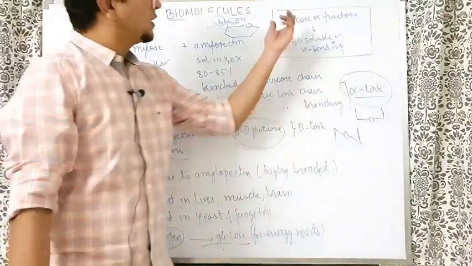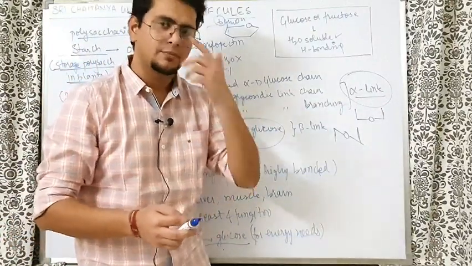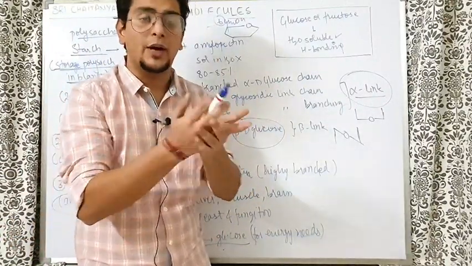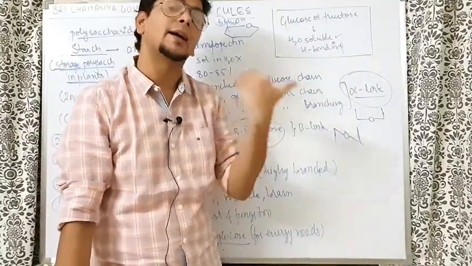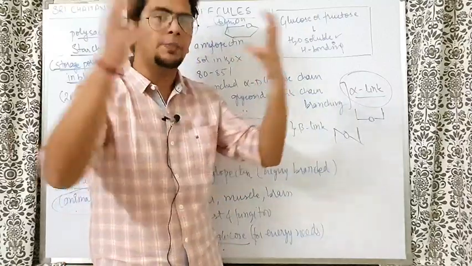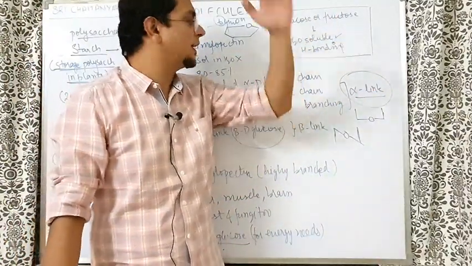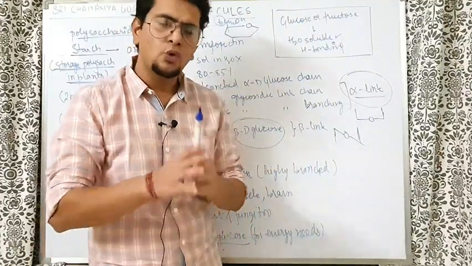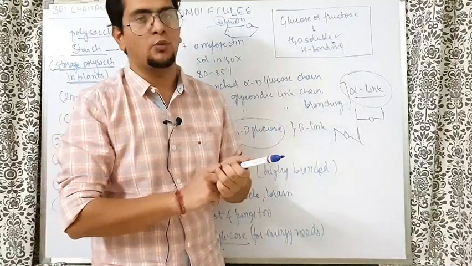Apart from that, one question comes: glucose and fructose are water soluble, but cyclohexane is not. Why? All of them are organic compounds, so why? Because glucose and fructose are polyhydroxy aldehyde and ketone, so there are many OH groups available. They form extensive hydrogen bonding with water. That's why they are water soluble. Cyclohexane has no such group which can do hydrogen bonding. That's why cyclohexane is insoluble in water.